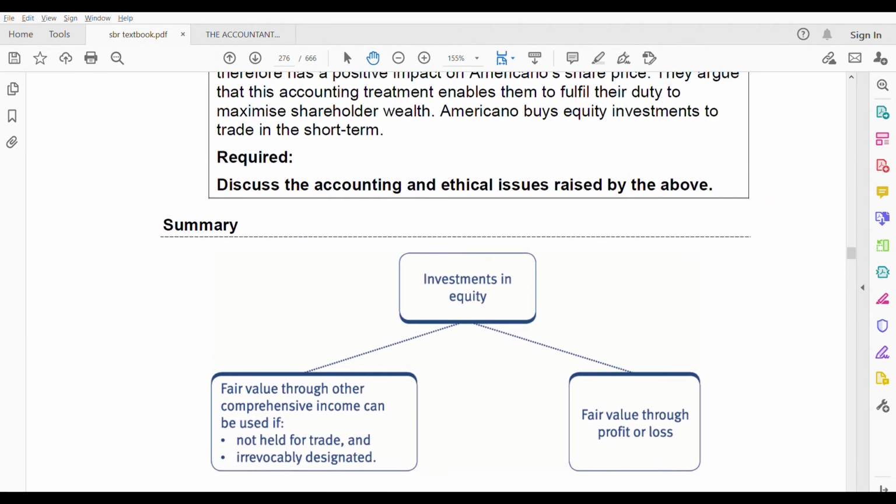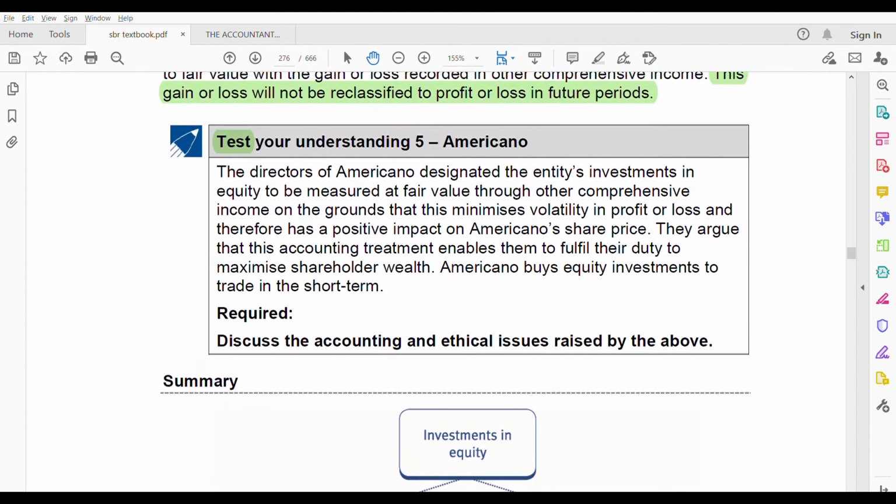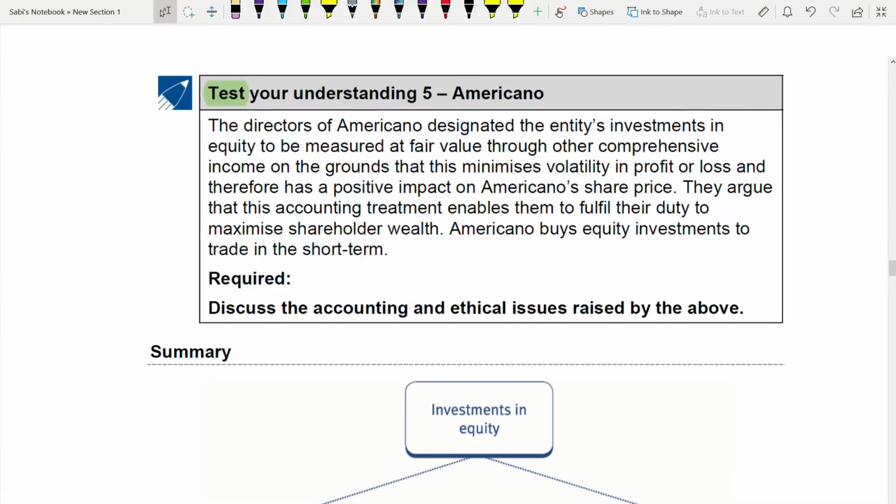We have covered equity instruments. What is the summary? Investments in equity, two things: fair value through profit and loss, which is simple and easy. Fair value through OCI can be used if two things are there: not held for trading and irrevocably designated. That's it. Now let us look at test your understanding 5.